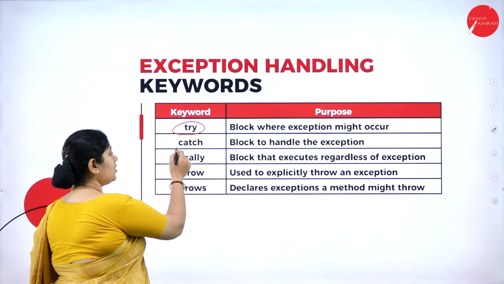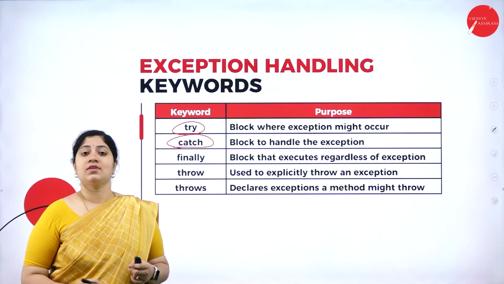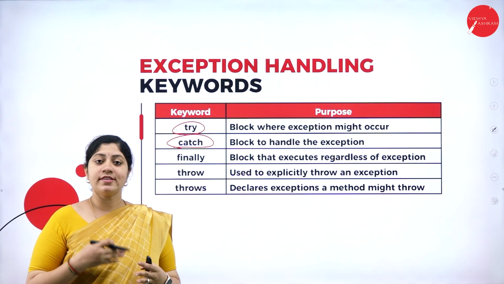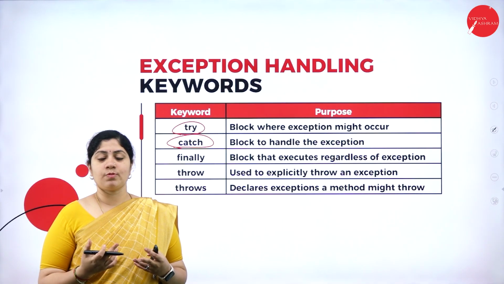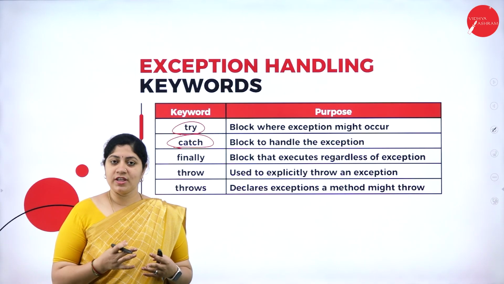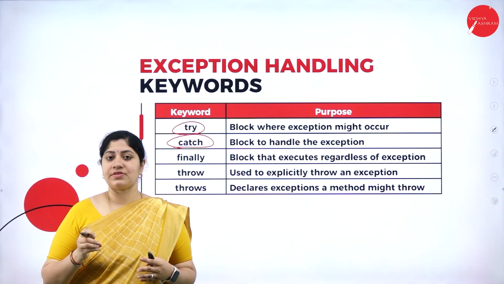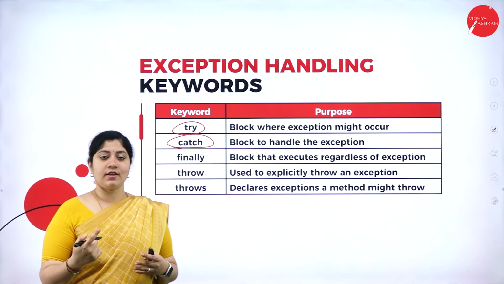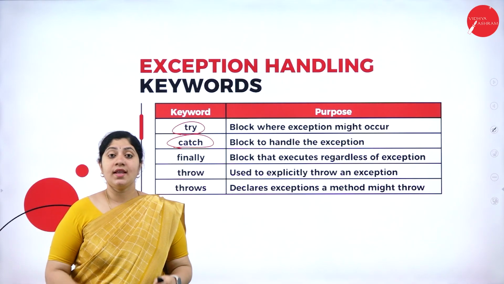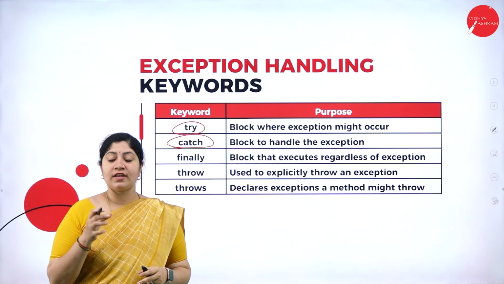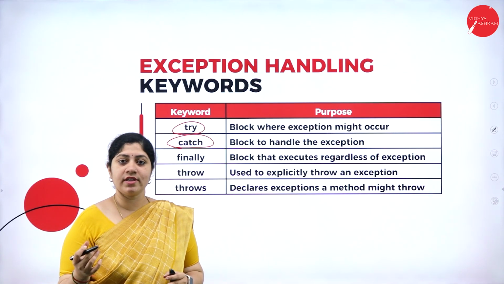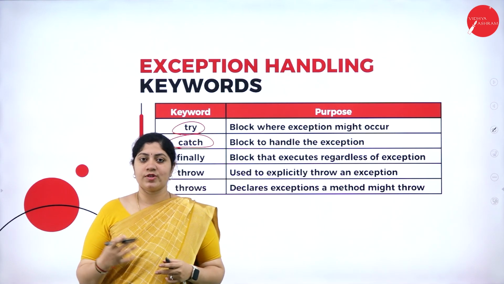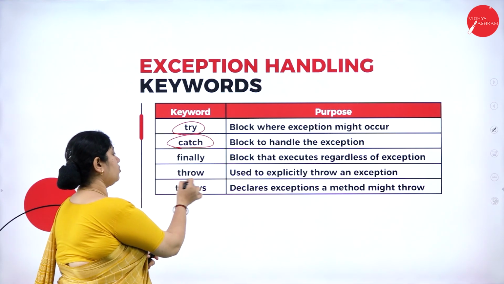The next keyword is catch. Catch is a block of code which handles the exception. Here there is definitely an exception, so in those cases we can go with catch. The next one is finally. Finally is a keyword used to specify the block that executes regardless of the exception. The next one is throw.